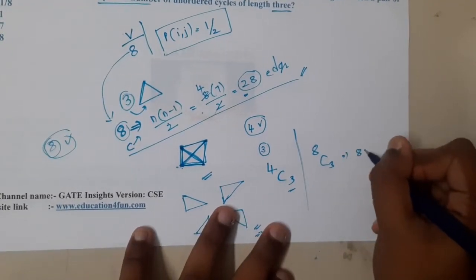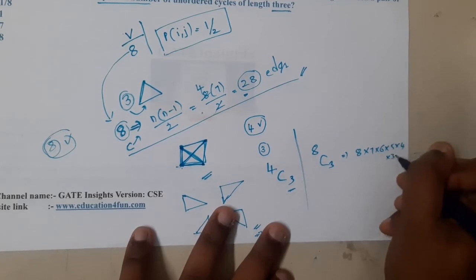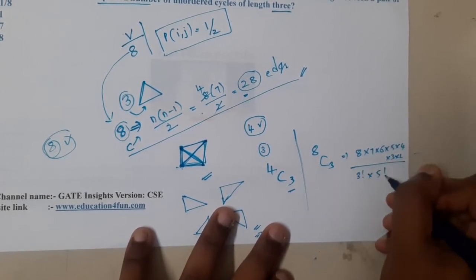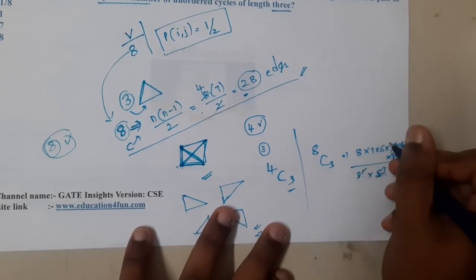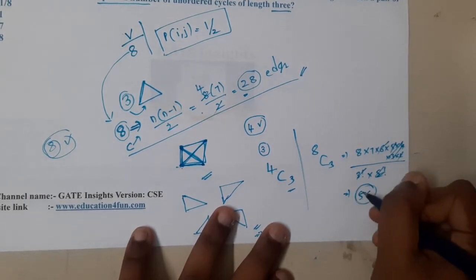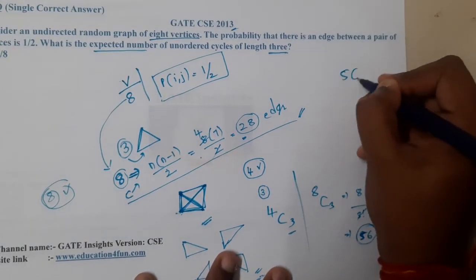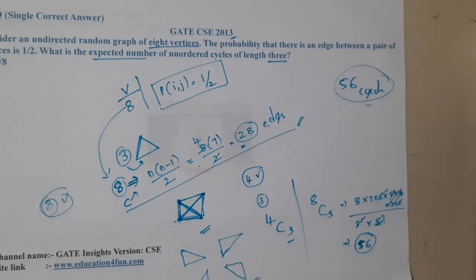It is 8 into 7 into 6 into 5 into 4 into 3 into 2 divided by 3 factorial into 5 factorial. 5 factorial cancels this whole part, and 3 factorial is 6. So the final result is 56. A total of 56 cycles are possible.